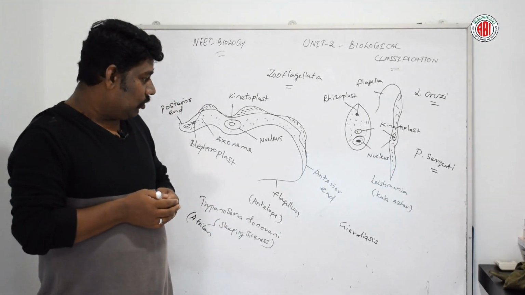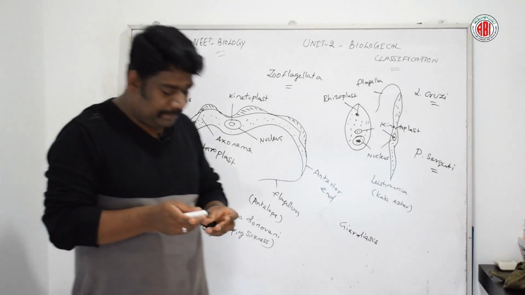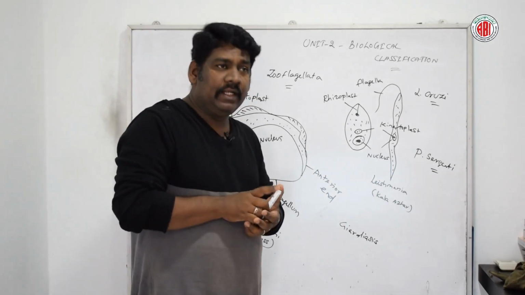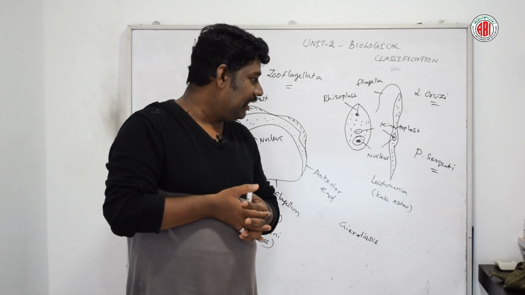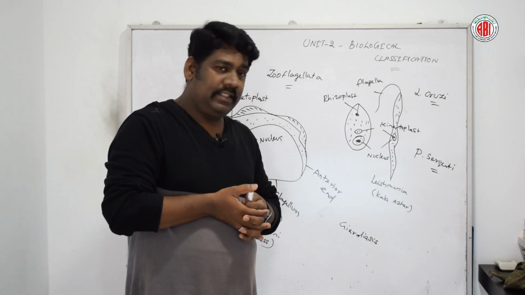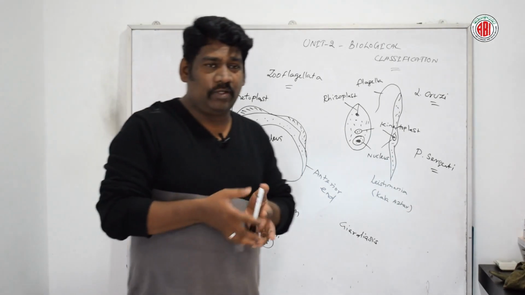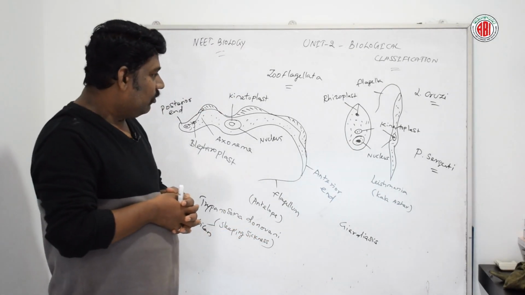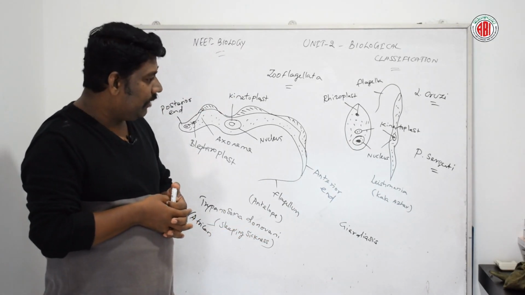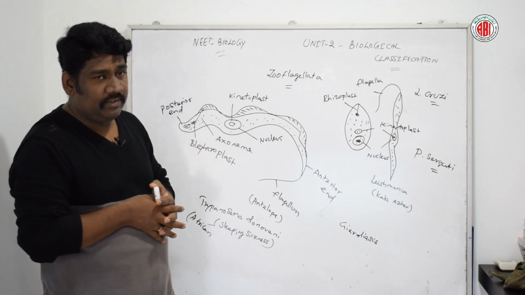They do not possess plastids or chlorophyll, the green pigment, inside the cell organelle, so they cannot prepare their own food. They survive by the heterotrophic mode of nutrition. And talking about the reserve food, these organisms mostly store glycogen as the reserve food.